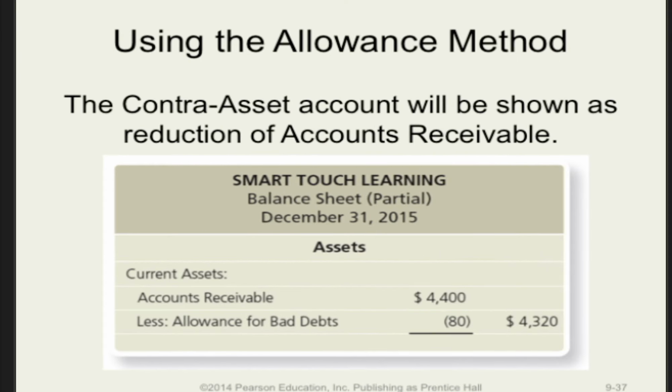On the balance sheet, the two accounts will be shown together in the assets section, with the allowance for bad debts credit balance reported as a reduction of accounts receivable, which carries a debit balance. Many companies do not actually report both accounts on the balance sheet. Instead, often all you will see is a single line item called accounts receivable, net, which would be the sum of those two accounts.